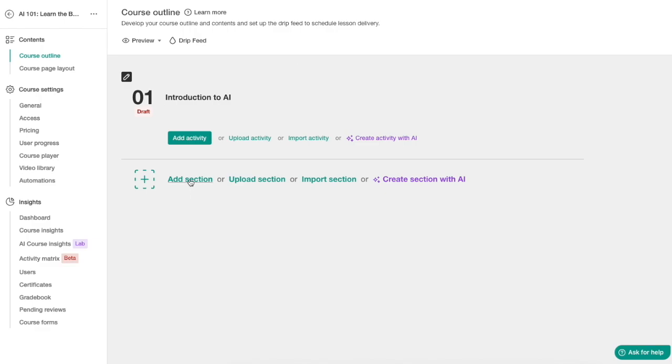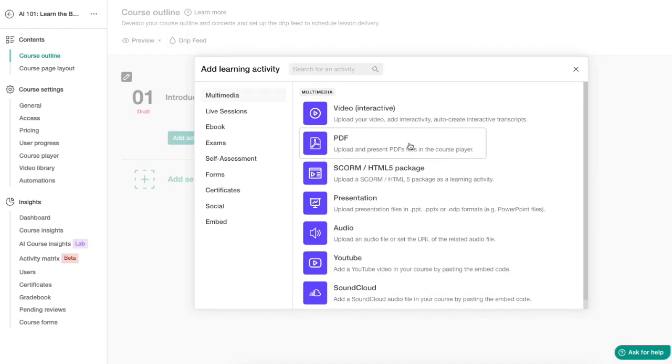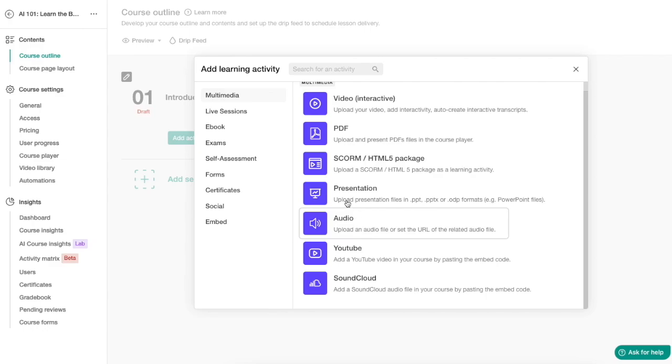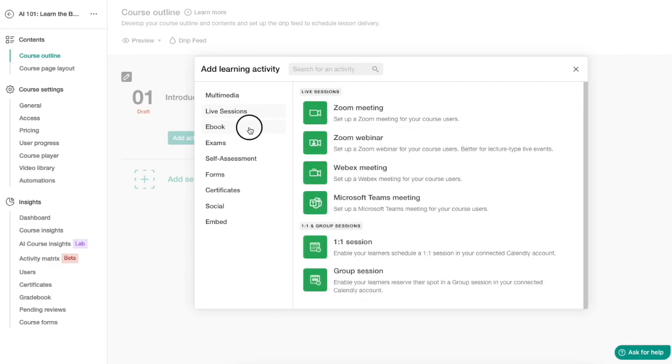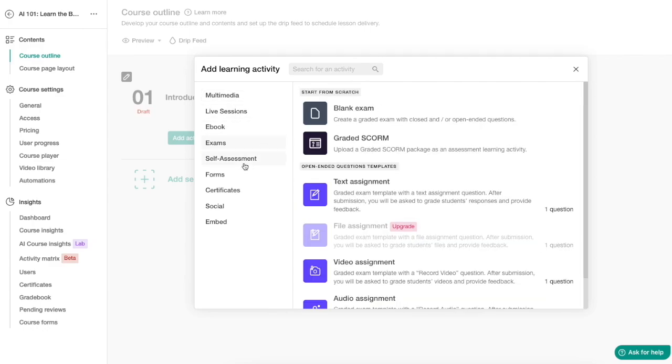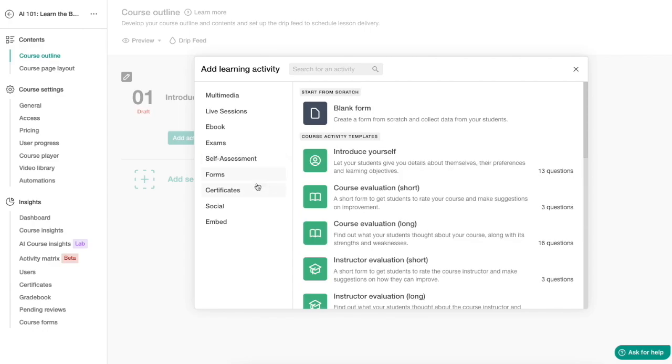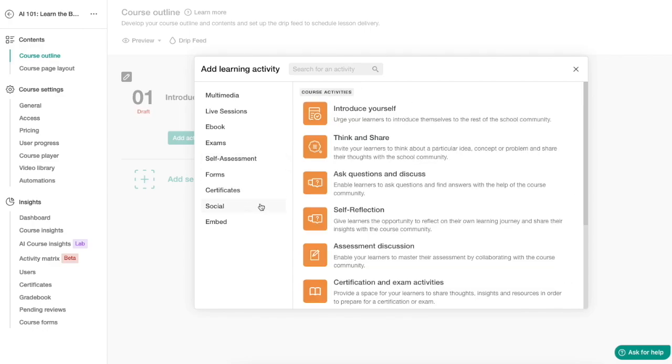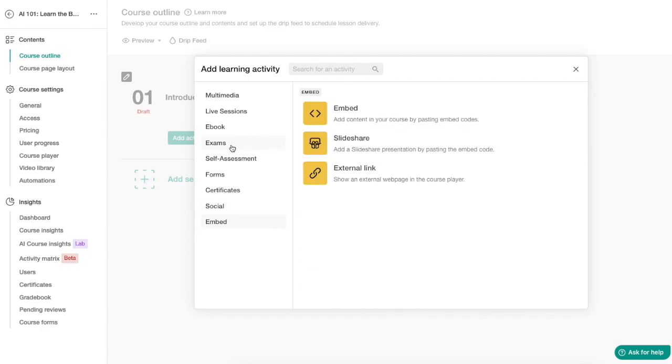So first let's click on add section. And now to add content to this section, click on add activity. And as you can see, we have a boatload of options here. So we can do multimedia, for example, the video, which is probably the most useful and the most common option out there. We can do PDFs, SCORMs, presentations, audio, YouTube, SoundCloud. We can do live sessions, ebooks, exams, self-assessment, forms, certificates, social, embeds, and here you can already see why I call it an all-in-one platform.